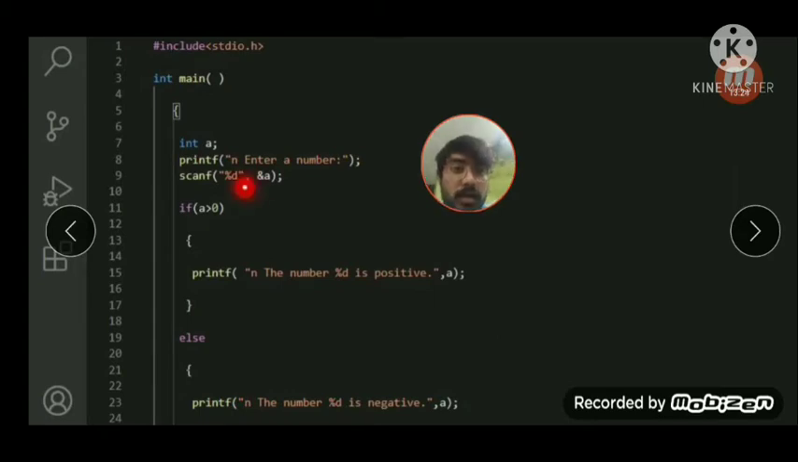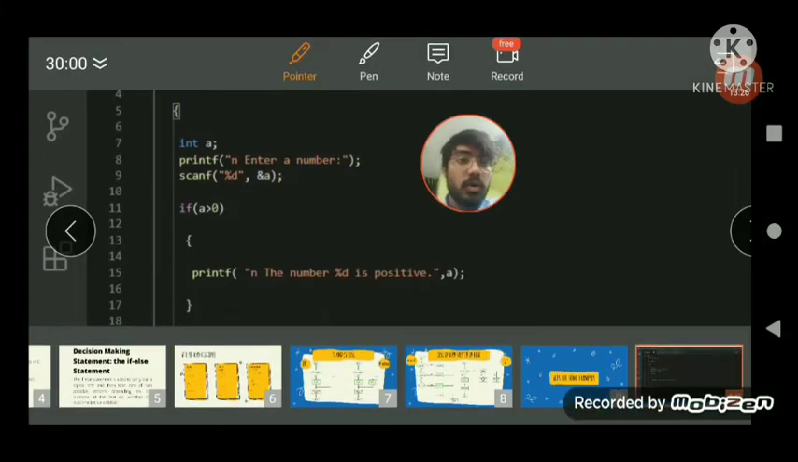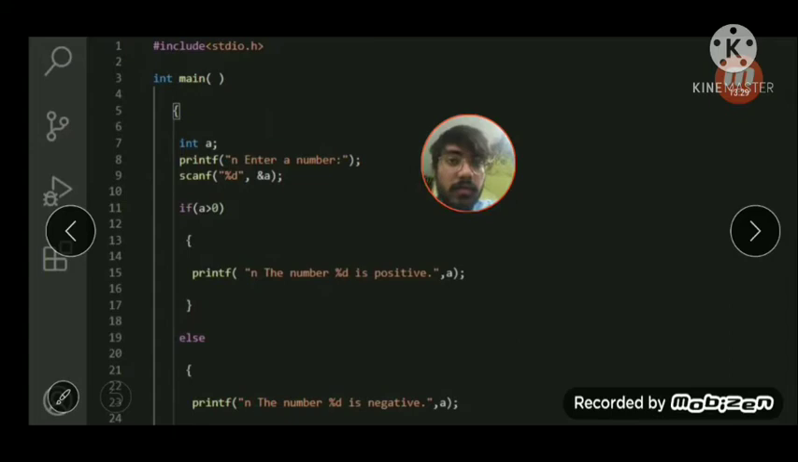And if the condition is false, this will check first the preprocessor directive, then it will go into the main, which is our function. We have declared one integer a, then we have asked the user with the help of the printf function to enter a number, and then with scanf we have used the format specifier, and with that format specifier we have taken an input and stored it into a.